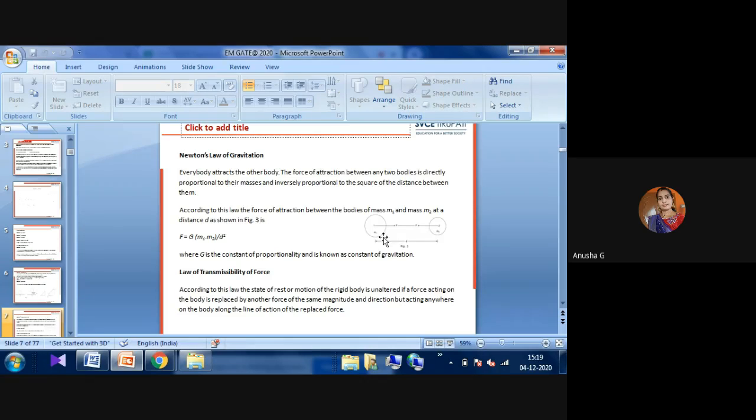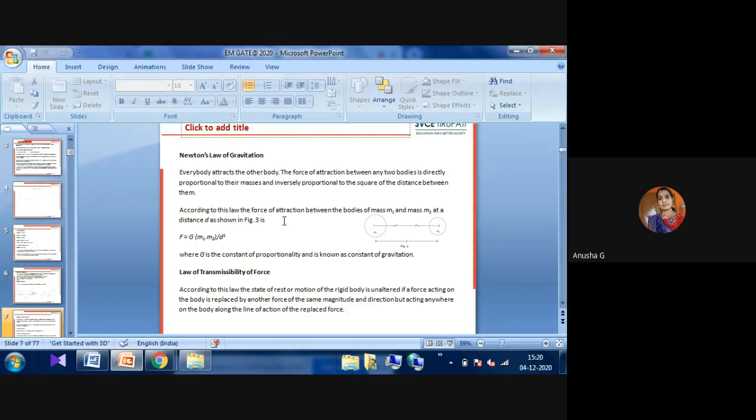The force of attraction between the two bodies is directly proportional to their masses and inversely proportional to the square of the distance between them. That equals F equals G into M1 M2, where M1 is one mass and M2 is the other mass. These are directly proportional to each other, M1 and M2, and inversely proportional to the square of the distance between them.